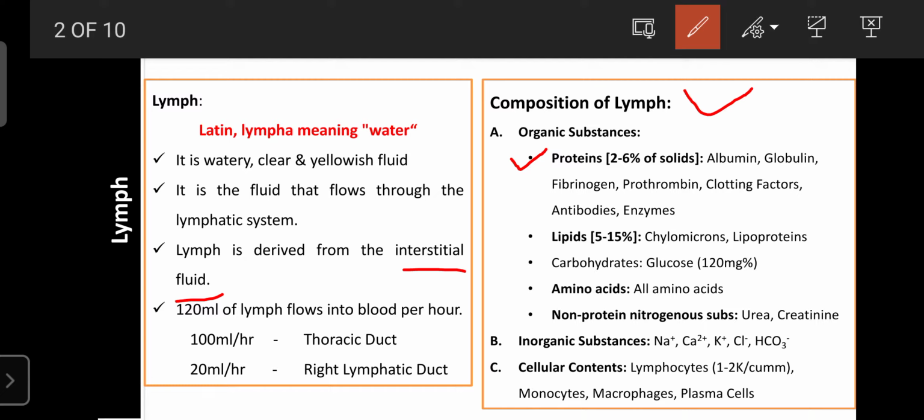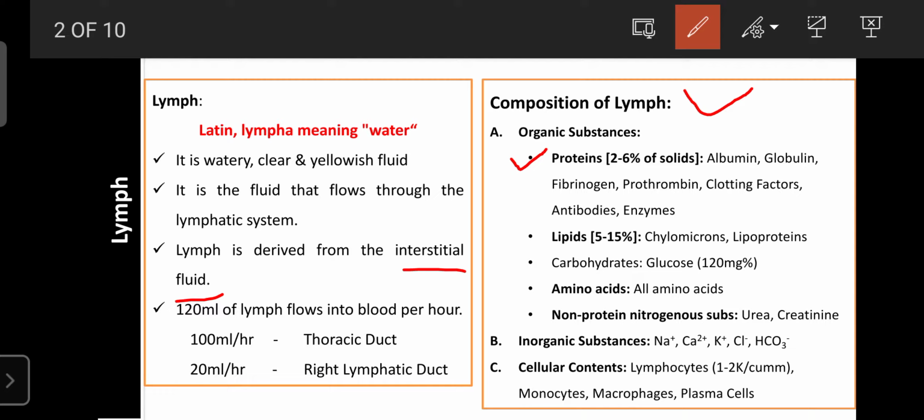Among proteins, it consists of albumin, globulins, fibrinogen, prothrombin, clotting factors, antibodies, as well as enzymes. Albumin and globulin are helpful for the development of cells and the repair process in tissues. They also act as carriers for transportation of various immunoglobulins or natural antibodies secreted in our body, and various hormones like T3 and T4. These are transported from the thyroid gland to different parts of the body with the help of globulin.